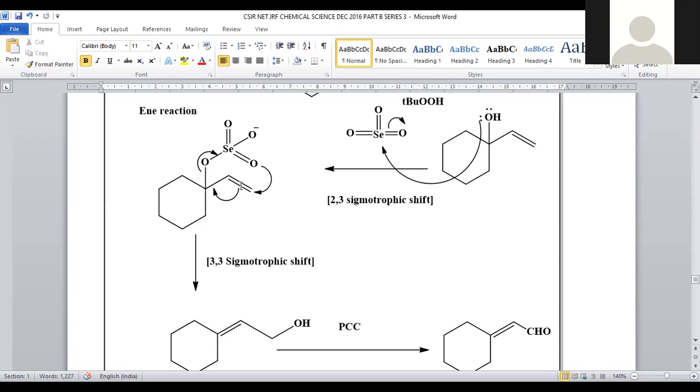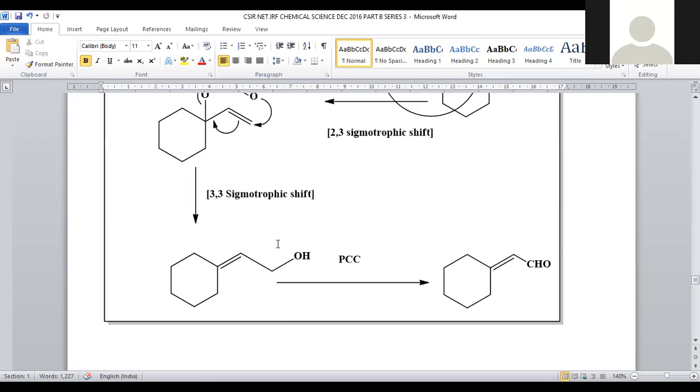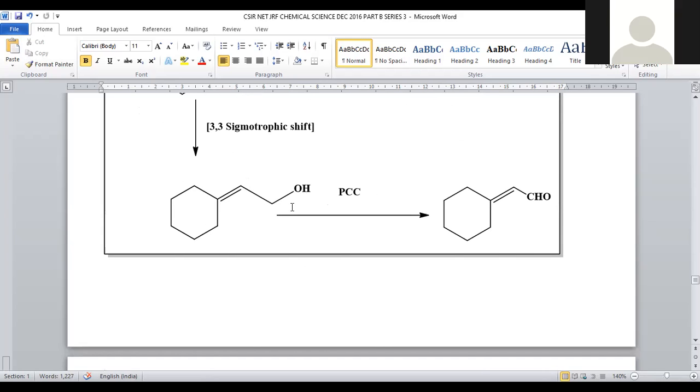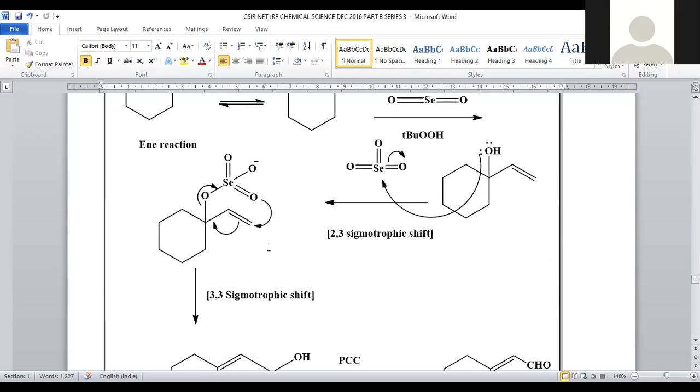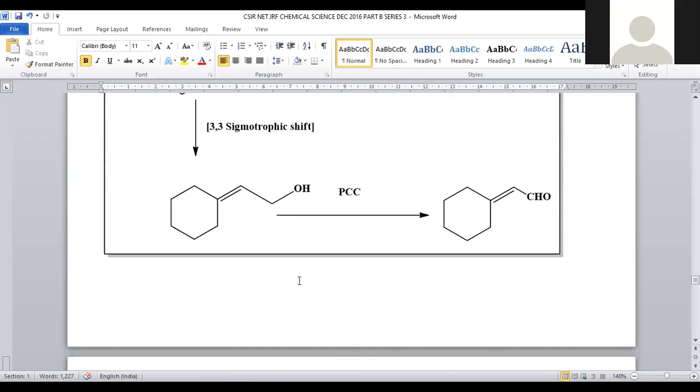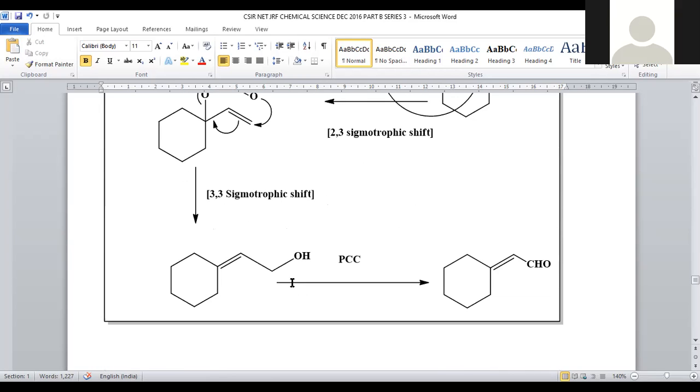And wherever an already existing olefinic double bond is there, that will be migrated. In this manner, the 3,3 sigmatropic rearrangement gets carried out, and there is a possibility of a terminal center. And this O will be shifted towards the side, so that this entire moiety will be discarded from the system. SiO3 will be discarded, and we will get OH on the terminal center. What kind of nature? We have a primary hydroxy. This is called a primary hydroxy.